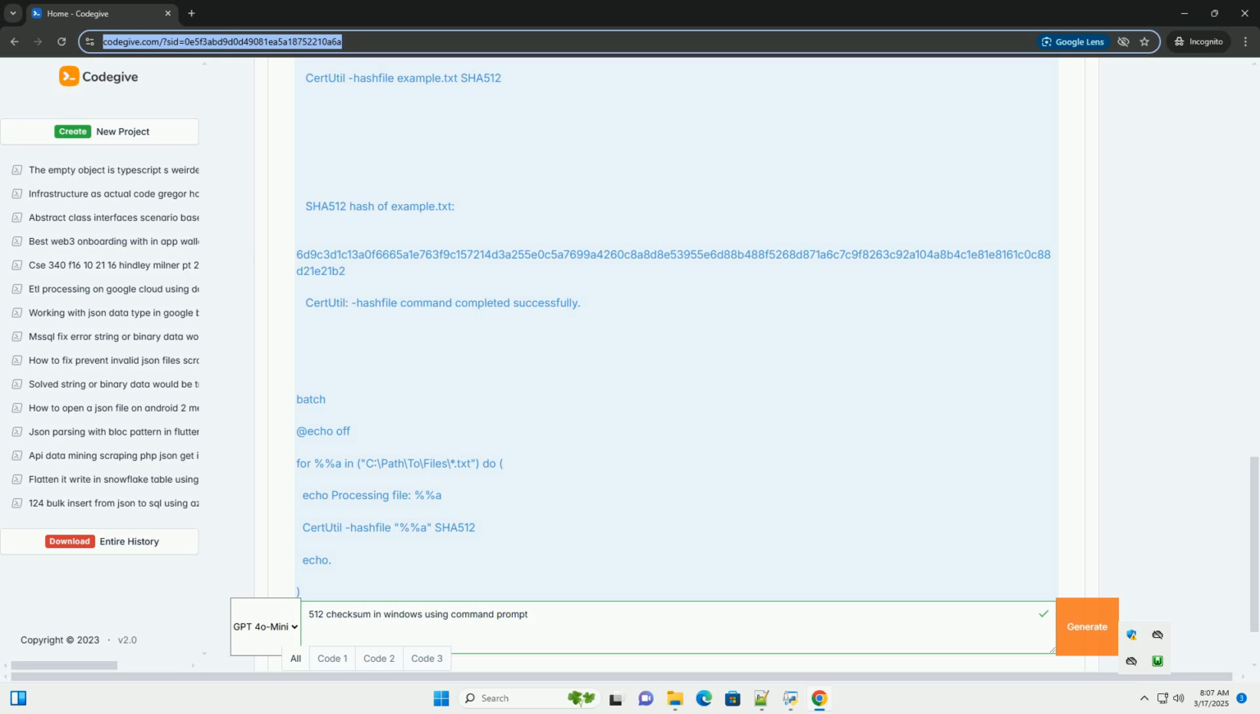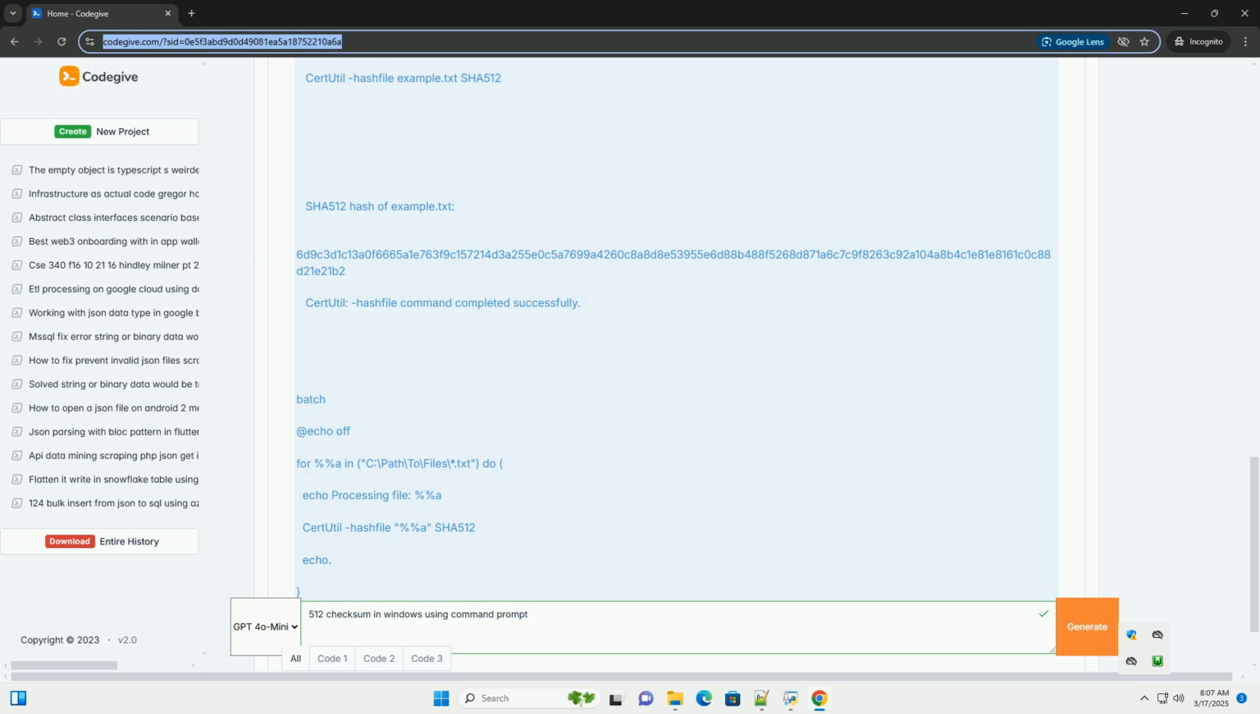Algorithm: it uses a complex series of bitwise operations, modular additions, and rotations on the input data to produce the final hash. A full explanation of the algorithm is beyond the scope of this tutorial, but you can find detailed specifications in the official NIST, National Institute of Standards and Technology, documentation. Speed: SHA-512 is generally slower than SHA-256 due to the larger output size and more complex computations. However, on modern hardware, the performance difference is usually negligible for most applications.